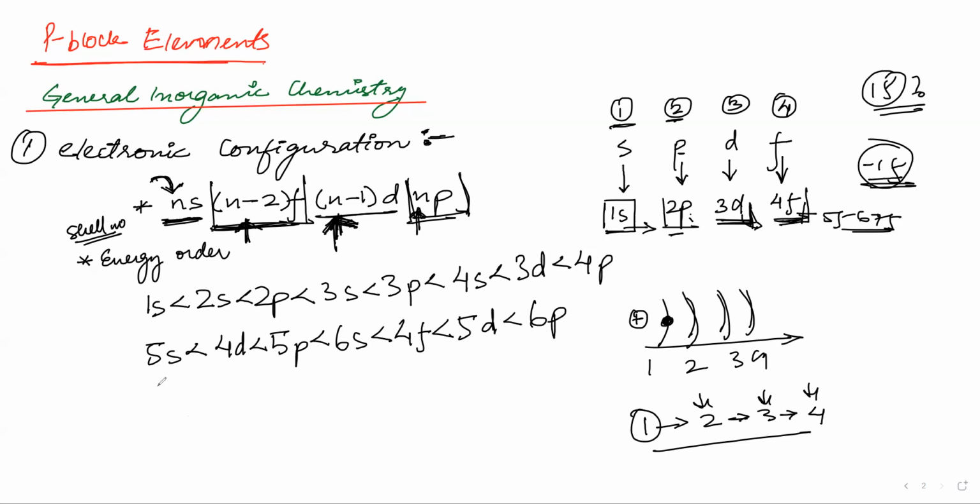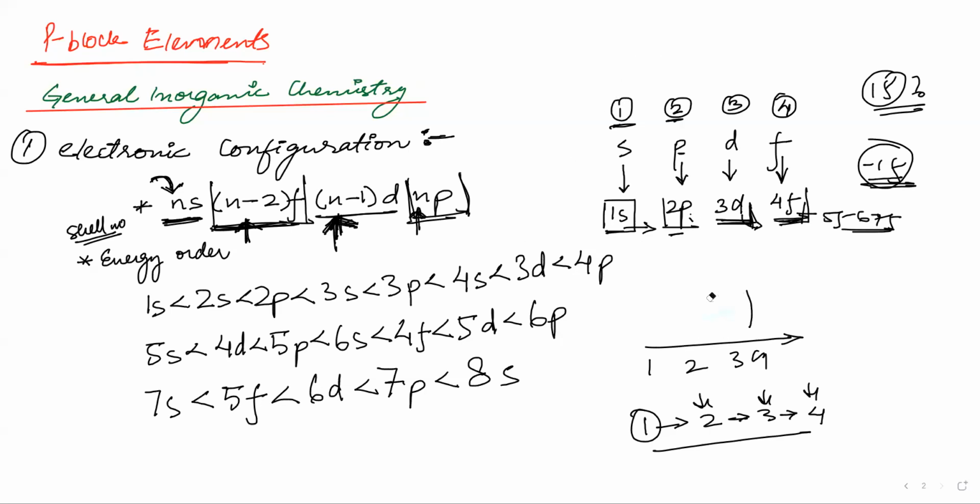Now we can come to 7. Now we will have 7s. After 7s, 7 minus 2, that is 5f, will exist. After that, n minus 1 d, that is 7 minus 1, that is 6d. And after 6d, we'll have 7p, and after 7p we'll have 8s. So up to 7p, most of the compounds will be covered. You can also write 8s and further, but write this electronic configuration.